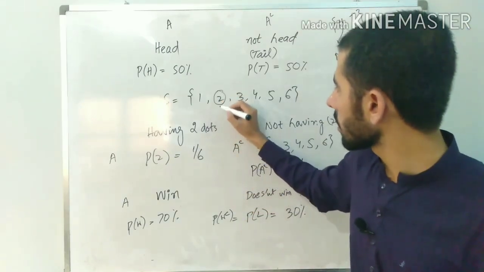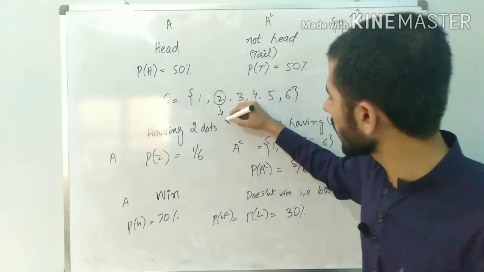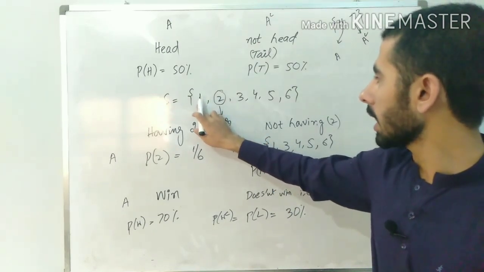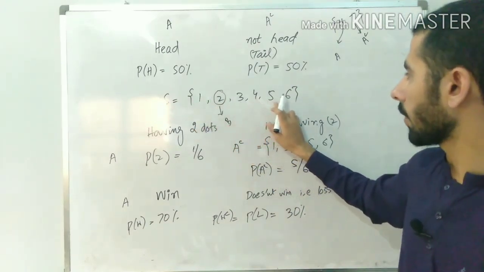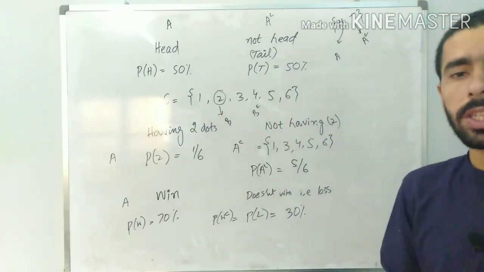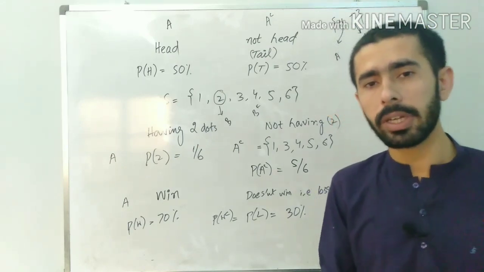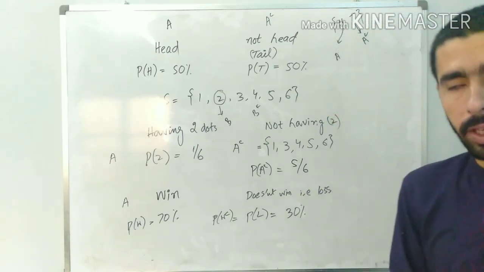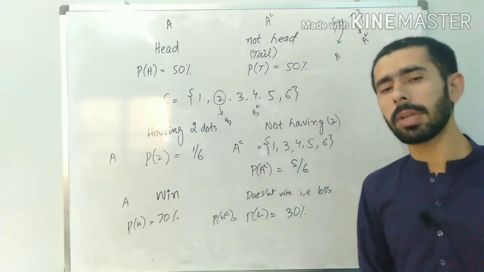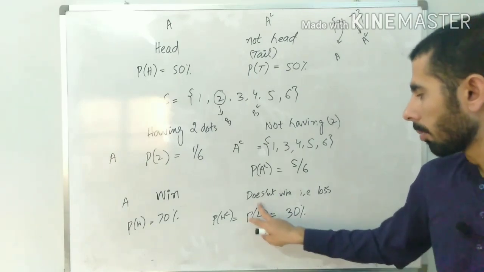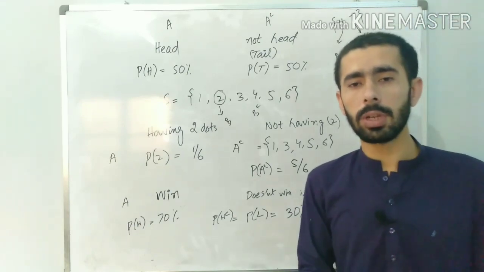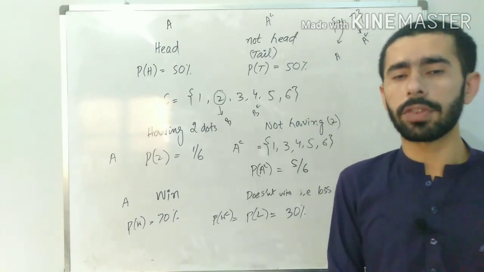Similarly, if 2 is my event B, then the sample points other than 2, that is 1, 3, 4, 5 and 6, would be called B complement, meaning those points which are part of the sample space but not part of event B. Similarly, if winning is my event, all the possibilities other than winning would be the complement of the event winning. So in today's lecture we want to learn about the complement of an event.